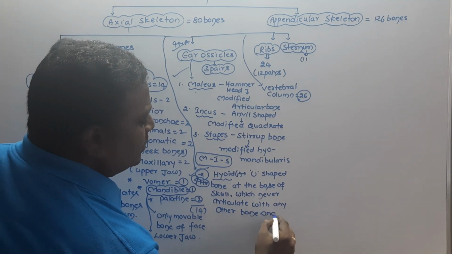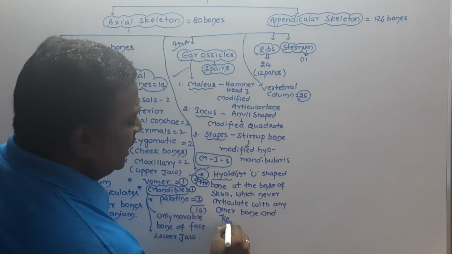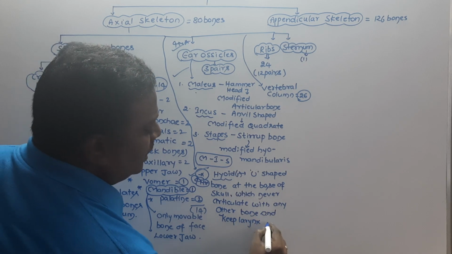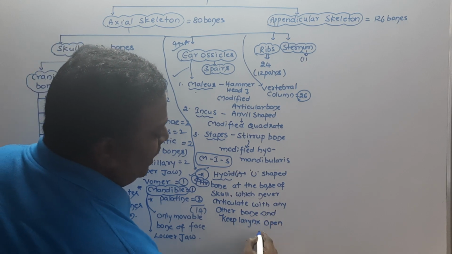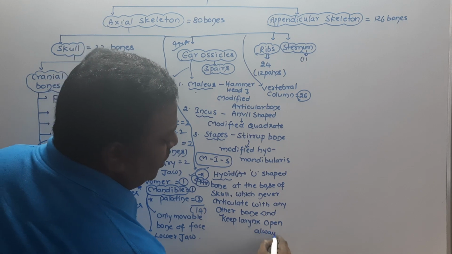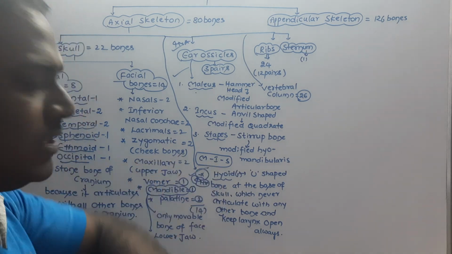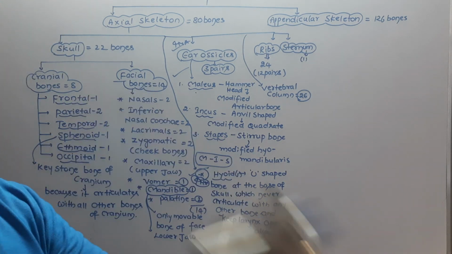And it keeps the larynx always open. You know, larynx means sound box. It keeps the larynx open always. Name the bone which keeps the larynx always open. We have to say that the answer is hyoid bone.